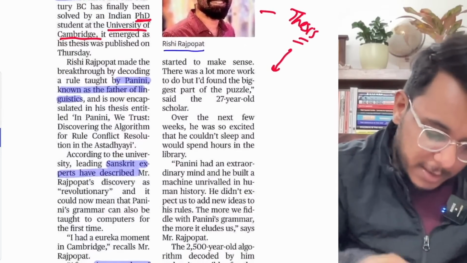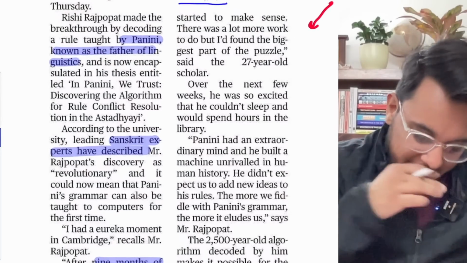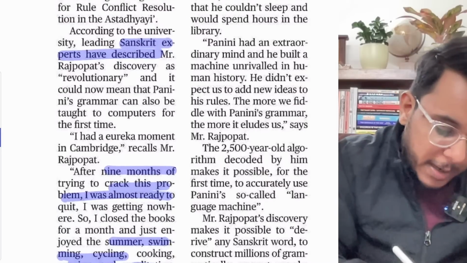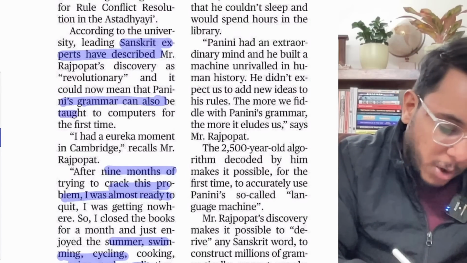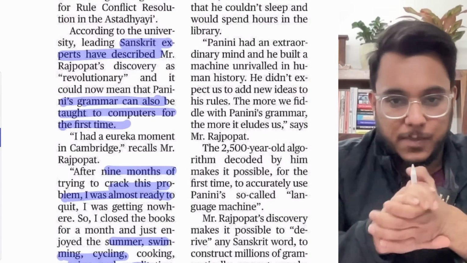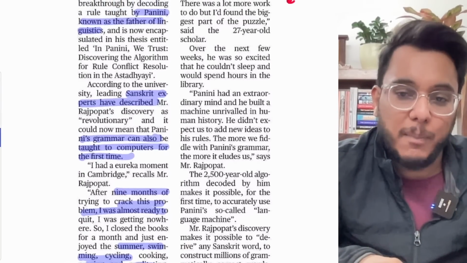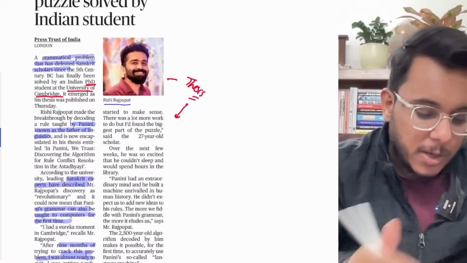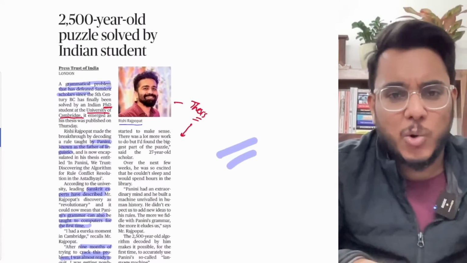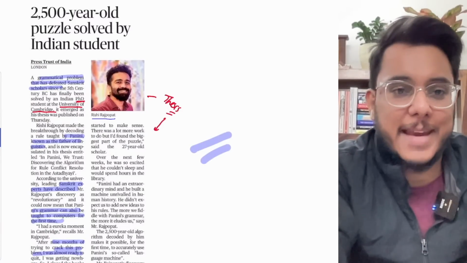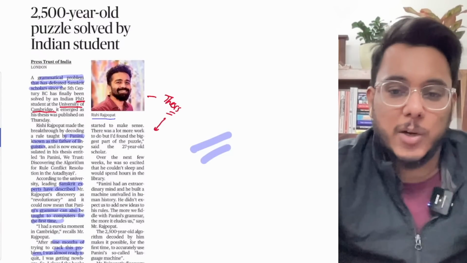Now, by this particular thing, what will happen? By this particular thing, guys, it is revolutionary. Why? Because now Sanskrit grammar can be taught to computers for the first time. Okay, because of this, it has become possible. So this is, guys, all about this particular article. Beyond that, you don't need to see anything. Now, moving to the next.